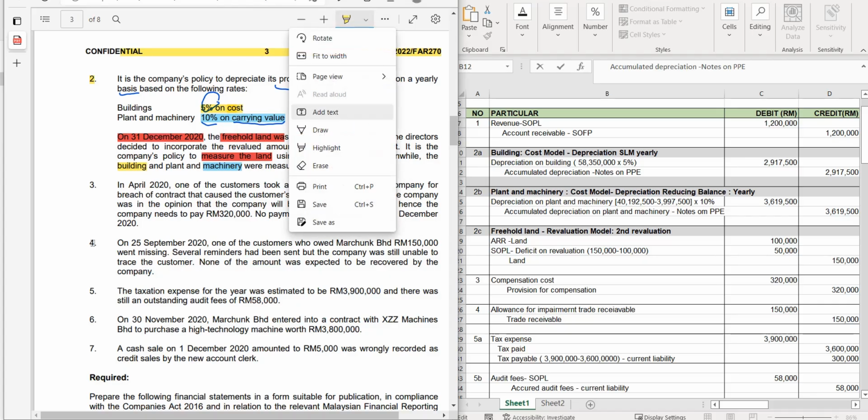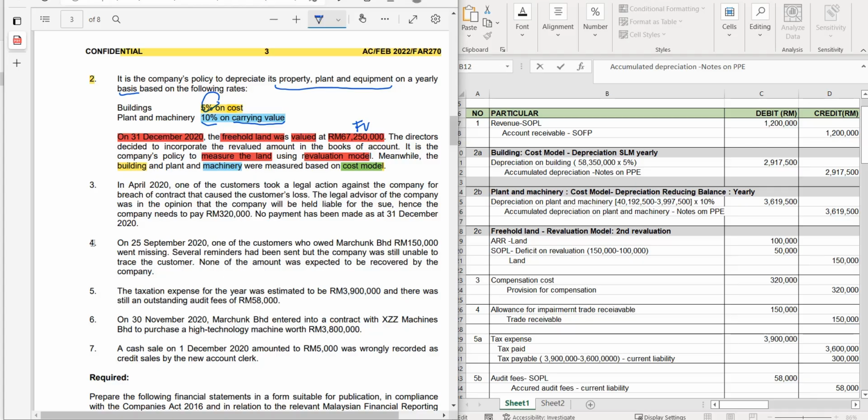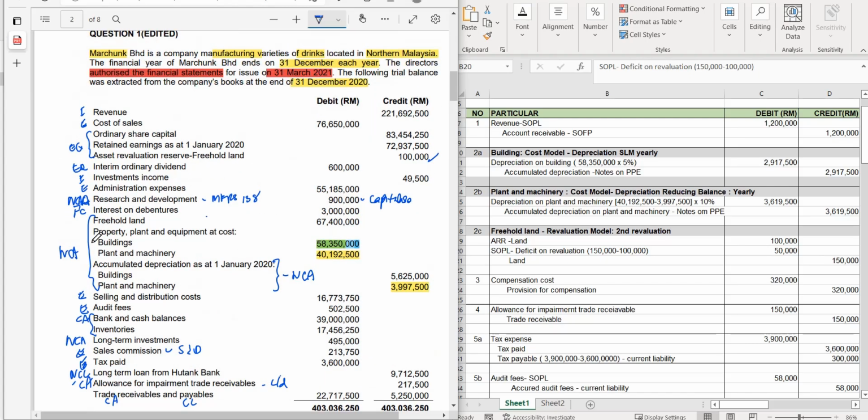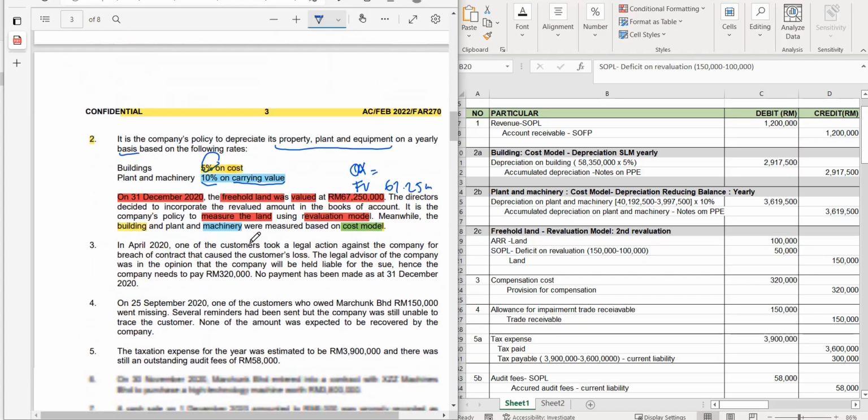The item freehold land was revalued to 67,250. So that was the fair value. And we are going to look at what are the carrying amounts. Fair value is 67.25 million. So the carrying amount or the carrying value is given in the question because the whole land, sorry, not whole building, was being revalued. You can check, it was 67.4. So that was the figure.